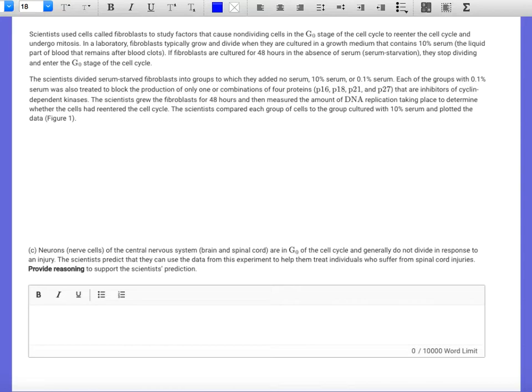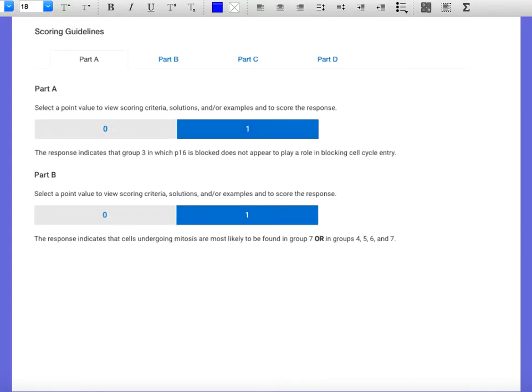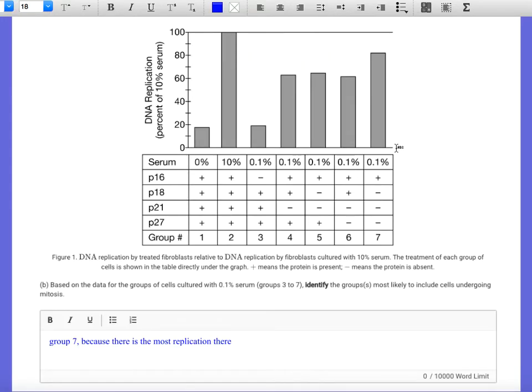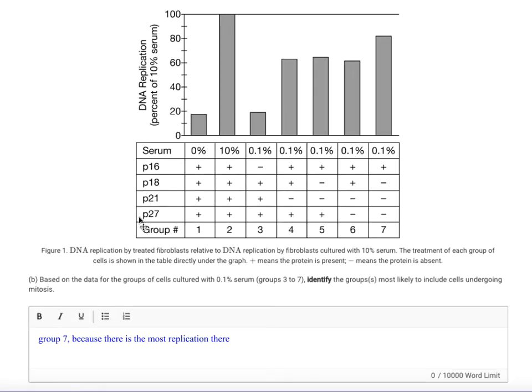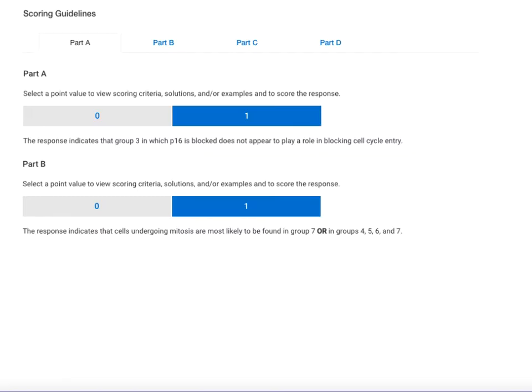Well, so if you look, what they've done is they've blocked the inhibitors of the cell cycle. And based on their data, it looks like they did so successfully. In the fact that when you block these proteins here, right, P18, P21, P27, when you block those, you get significantly more DNA replication, which then would lead to, theoretically, cell division.